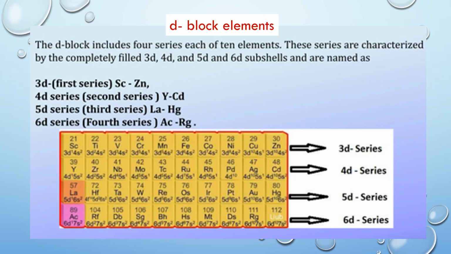Next is d-block elements. The elements in which the last electron enters the d orbital of the penultimate shell are called d-block elements. Their general configuration is (n-1)d1 to 10 ns1 to 2. This block is situated in the middle of the periodic table and comprises 10 groups. The elements in the d block receive the last electron in the (n-1)d subshell. All these elements are called transition elements.